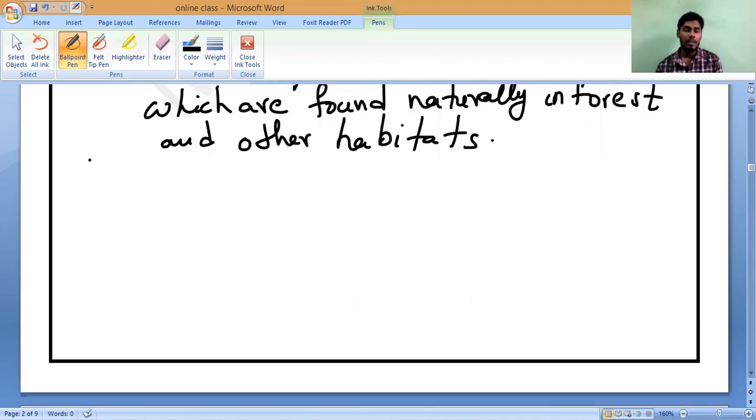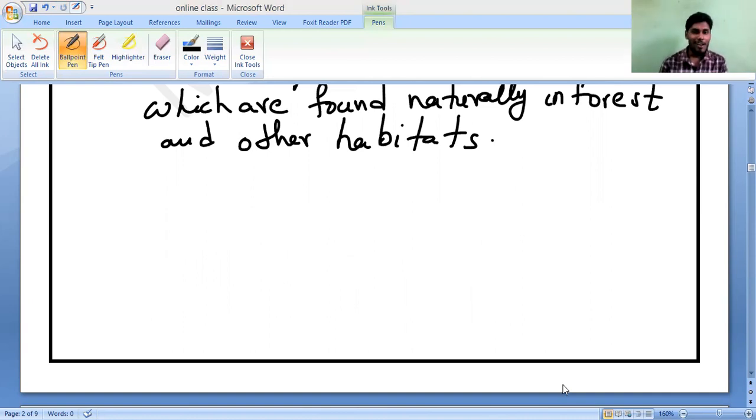Now, two terms we understood: what is biosphere and what is wildlife? What is the next term? Biodiversity. It is a combination of two words, bio plus diversity. Is it yes or no? Yes, sir.